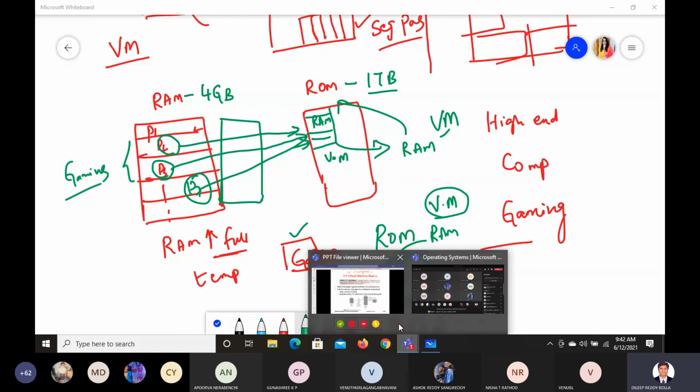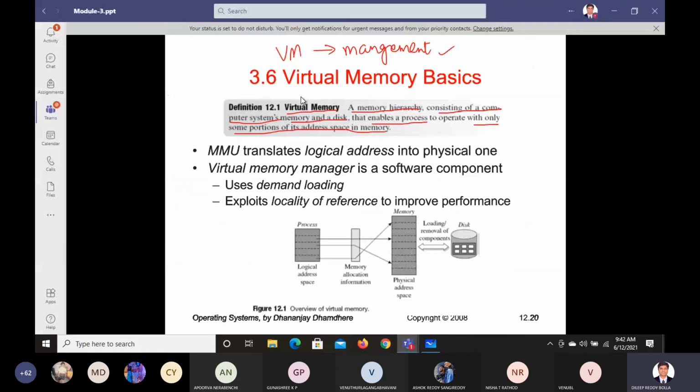So that's what we are going to discuss in the next class. It's an interesting concept: virtual memory basics. Why we need this virtual memory is that we need to convert the logical address into a physical address using the memory allocation unit, and we try to load this physical address into some other space. We'll see these concepts in the next class.